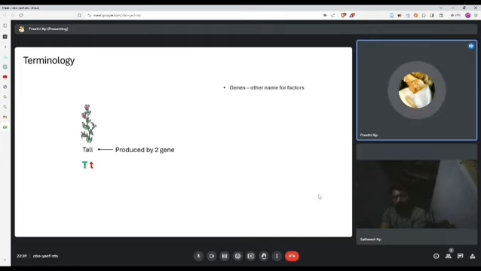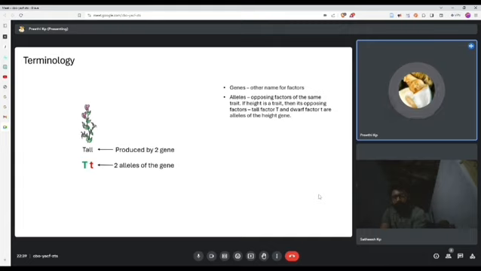Second one, alleles. Alleles are the opposing factors of the same trait. If height is a trait, then its opposing factors, tall factor capital T and dwarf factor small t, are alleles of the height gene.